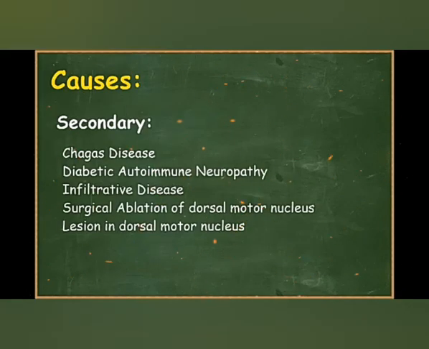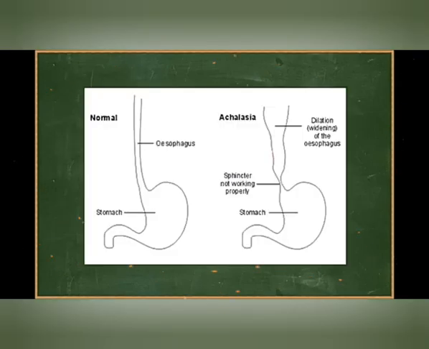Next are secondary causes, which include Chagas disease, which is caused by Trypanosoma cruzi, diabetes, which can damage nerves, infiltrative diseases like malignancies, amyloidosis, and sarcoidosis, and surgical removal or lesion of the dorsal motor nucleus. Let's move on to the clinical features.